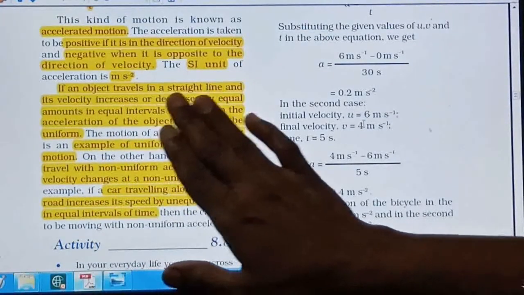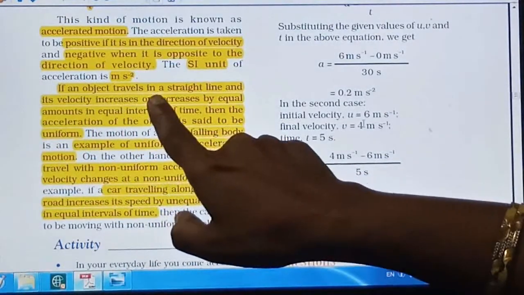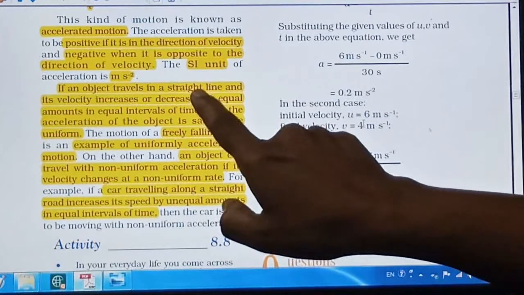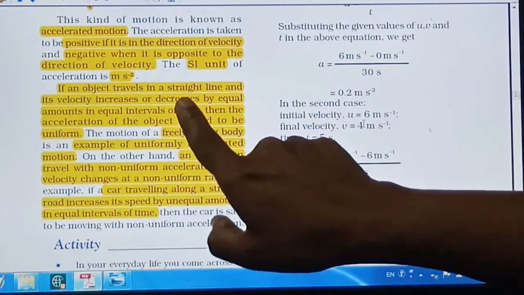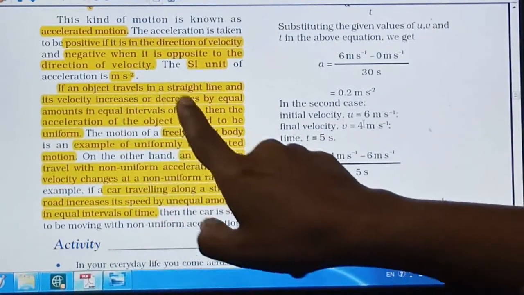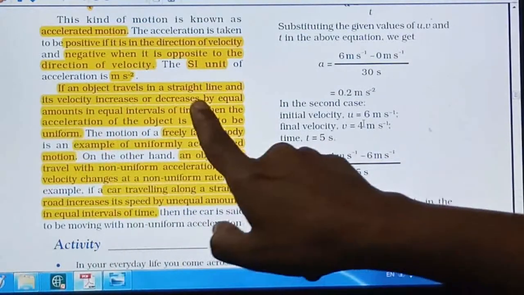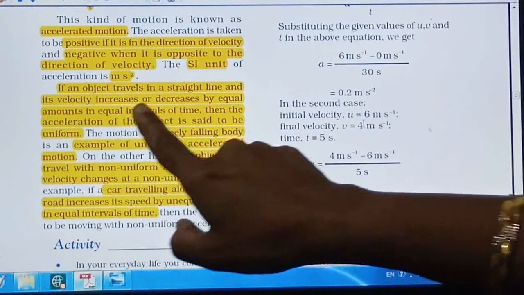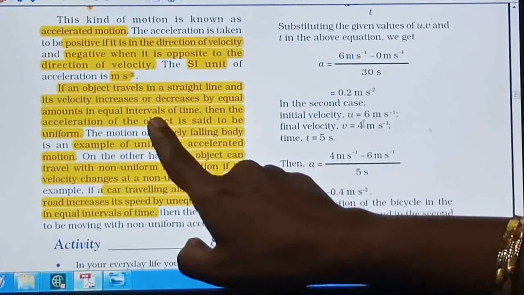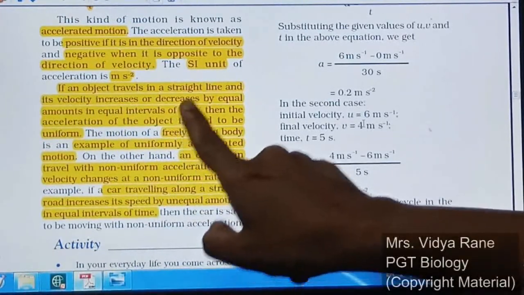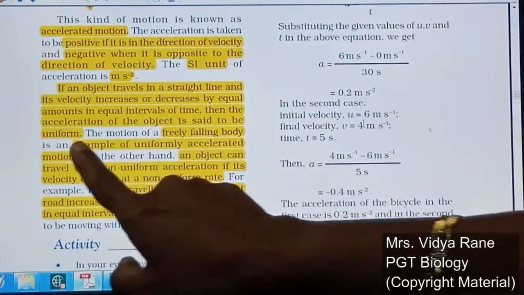If an object travels in a straight line, meaning no change in direction, and its velocity increases or decreases, whatever happens, the increase or decrease of velocity will be an equal amount in equal intervals of time, maybe per minute, per second, per hour, whatever. If it is the same amount, right, then the acceleration of that object is said to be uniform.